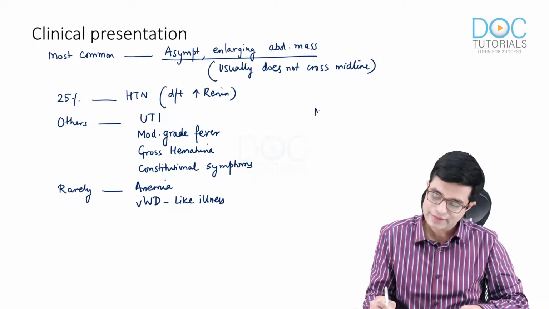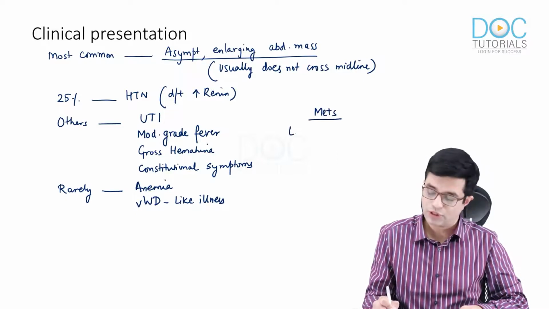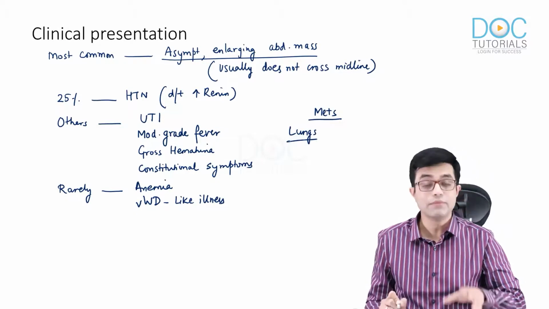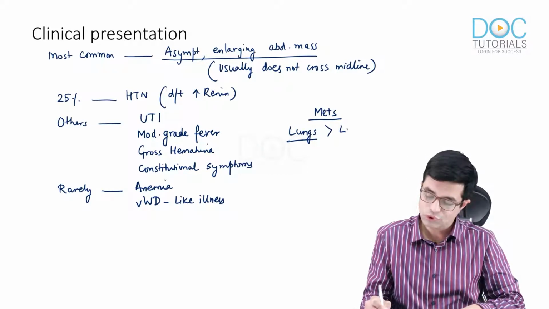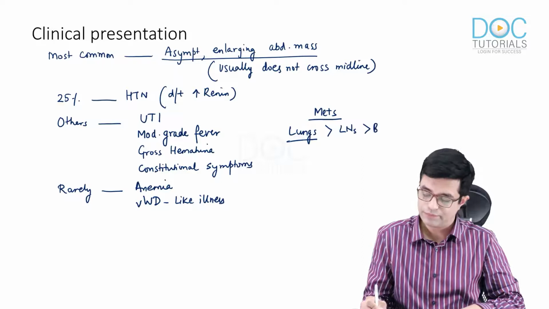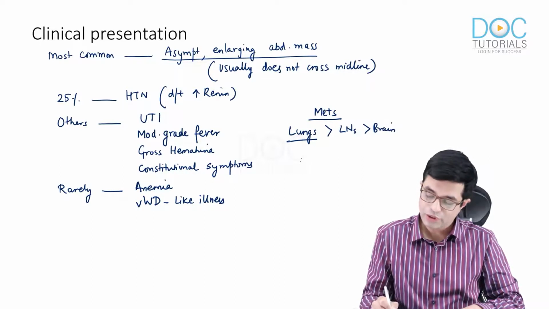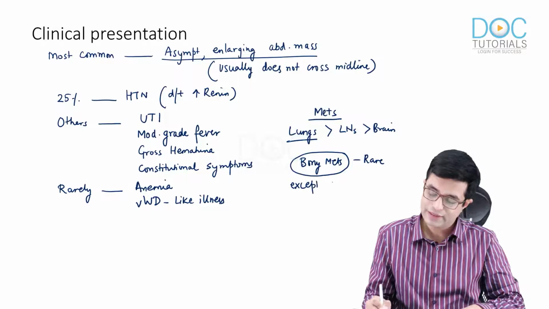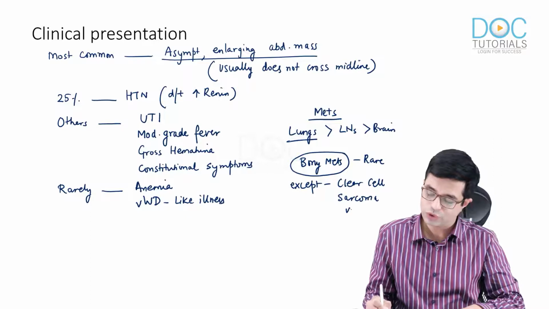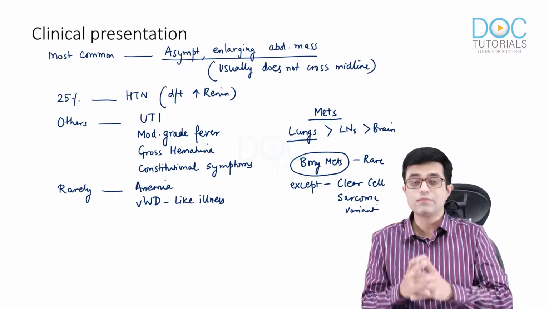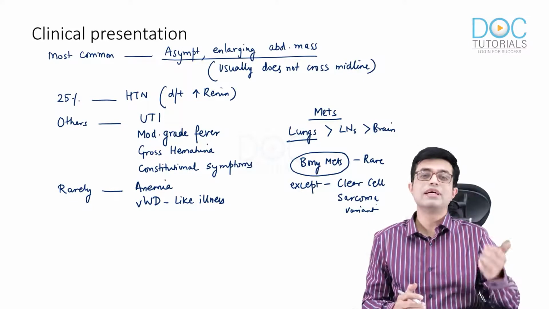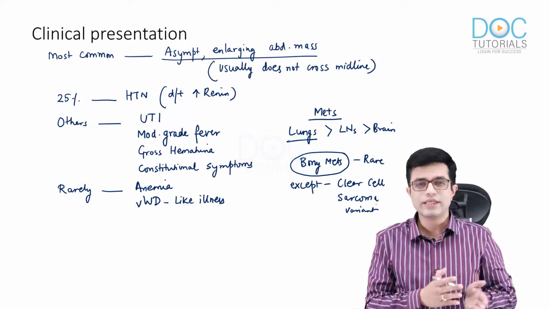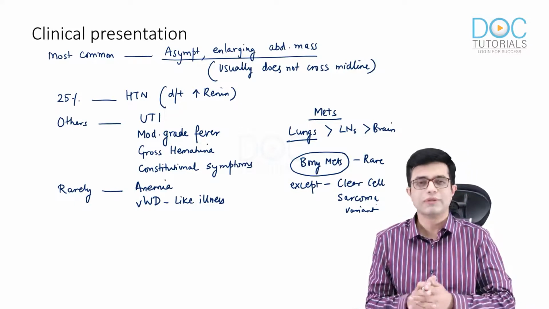The sites of metastasis, most commonly it goes to lungs, which is present in many patients at the time of presentation, followed by lymph nodes, followed by brain. Bony metastases are very rare, except a specific variety known as clear cell sarcoma variety. So on histology, only the clear cell sarcoma variant shows bony metastasis. Otherwise, normal Wilms tumor does not go to bones, and any bony metastasis, bony pain, raccoon eyes, all those features will be in favor of neuroblastoma rather than Wilms tumor.